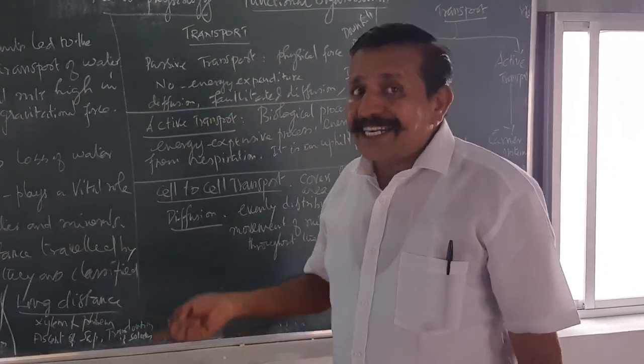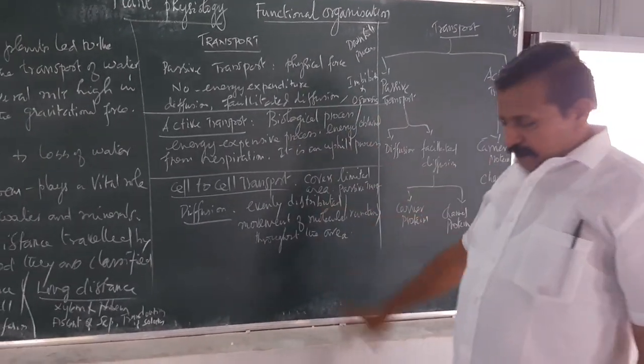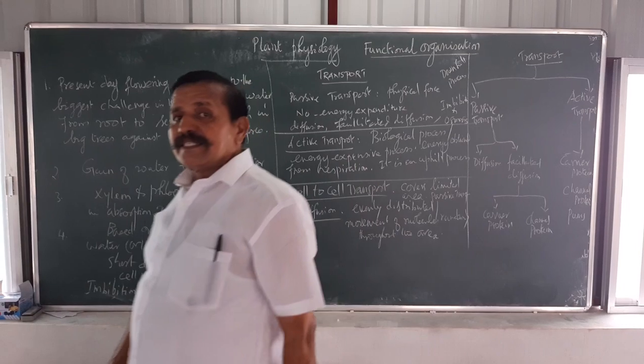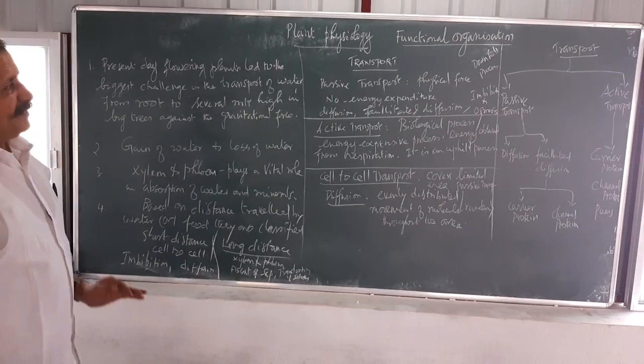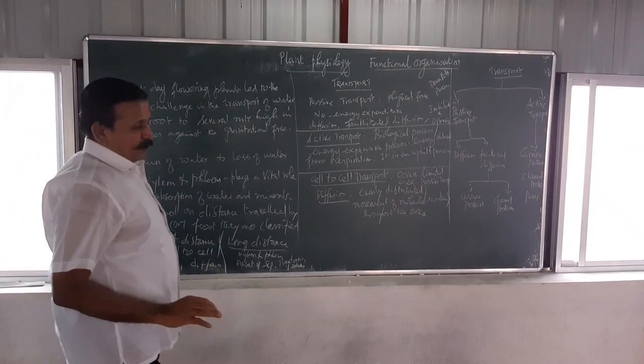Next, active transport. Active transport is a biological process. It is not a physical process, it is only a biological process. You know what a physical process is and what a biological process is.